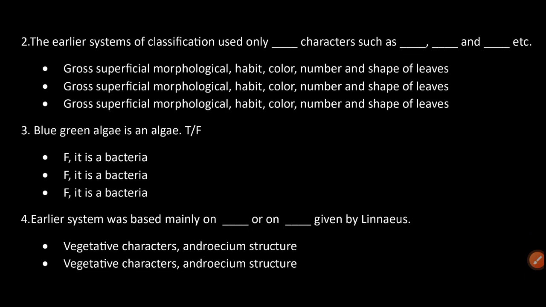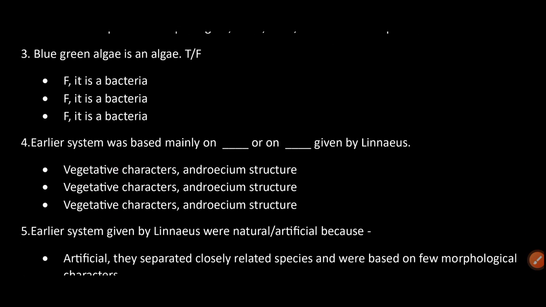Blue green algae is an algae. False. It is a bacteria. Earlier systems were based mainly on vegetative characters or on rhizome structure given by Linnaeus.